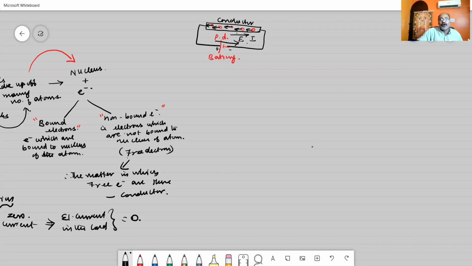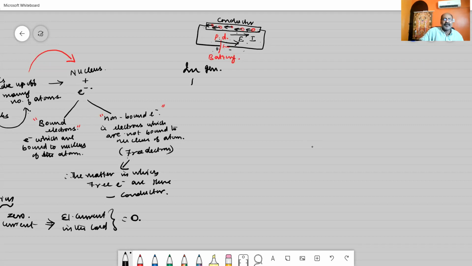Or I can say opposite to the direction of what? Opposite to the direction of the movement of electrons. So all the electrons will be moving towards the positive charge. But the electrical field is from positive charge to negative charge. So the direction of the electrical field and the direction of the movement of the electrons are opposite. Or I can say the direction of electrical current produced is opposite to the direction of the movement of electrons.